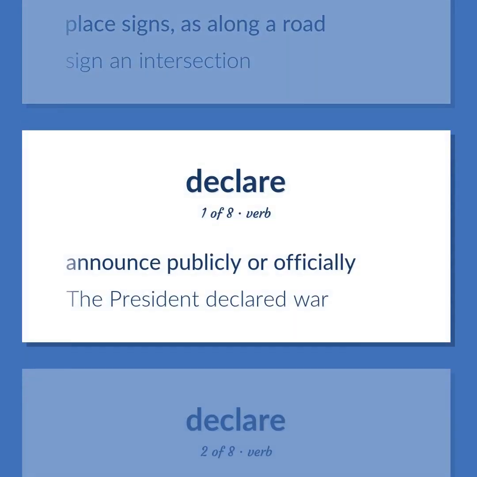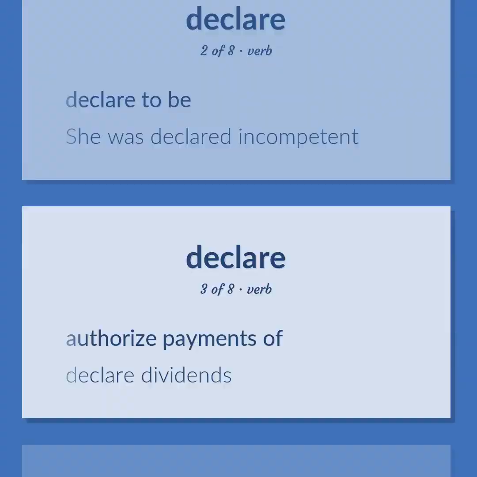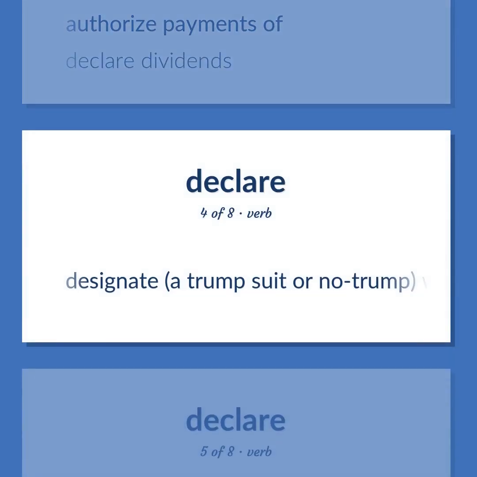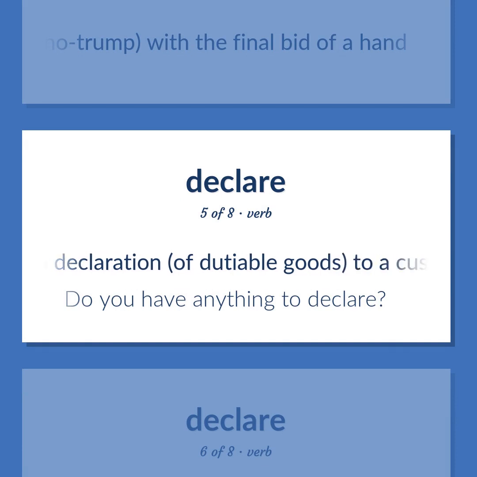Announce publicly or officially. The president declared war. Declare to be. She was declared incompetent. Authorize payments of. Declare dividends. Designate a trump suit or no trump with the final bid of a hand. Make a declaration of dutiable goods to a customs official. Do you have anything to declare?